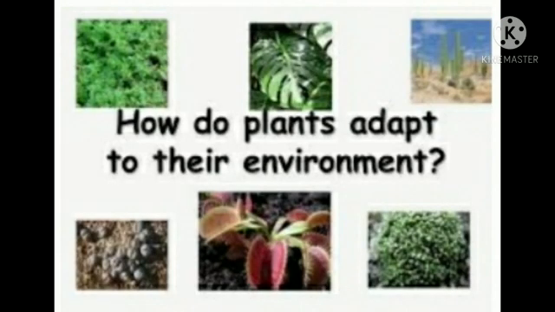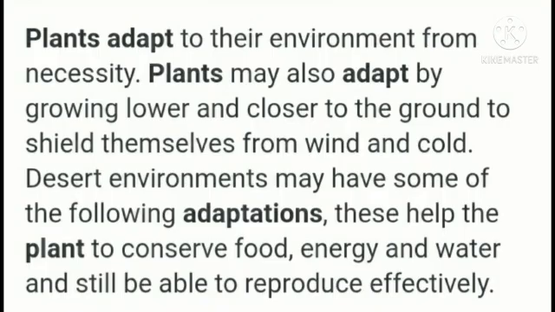Now we will learn how plants adapt to the environment. So, plants adapt to the environment from necessity. Plants may also adapt by growing lower and closer to the ground to shield themselves from wind and cold. Desert environments may have some of the following adaptations.